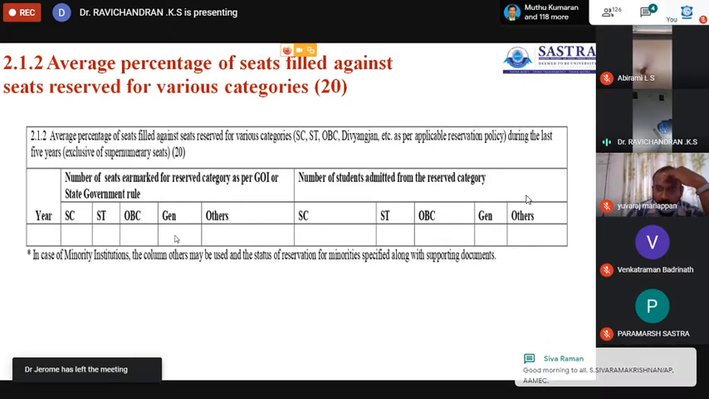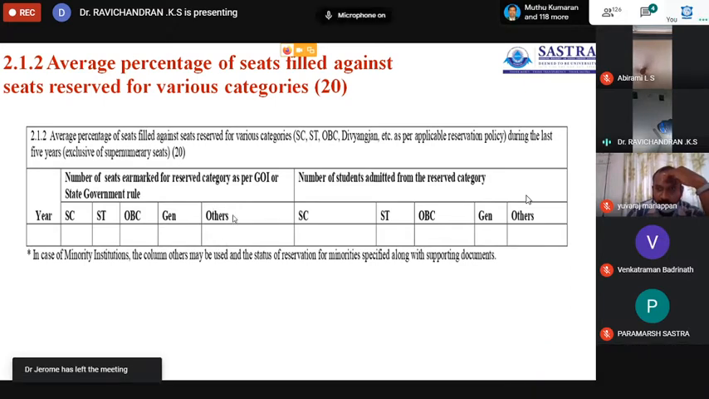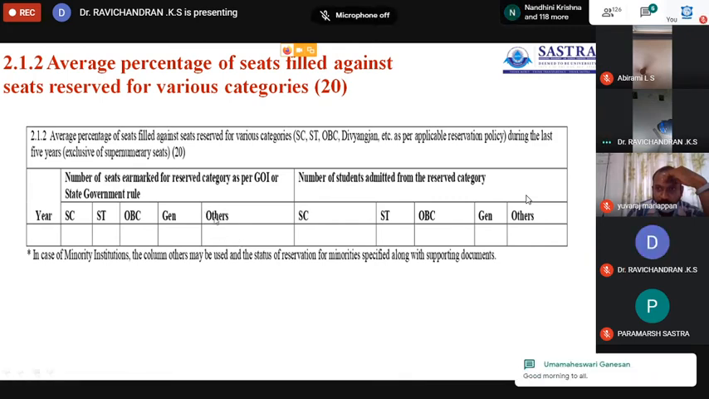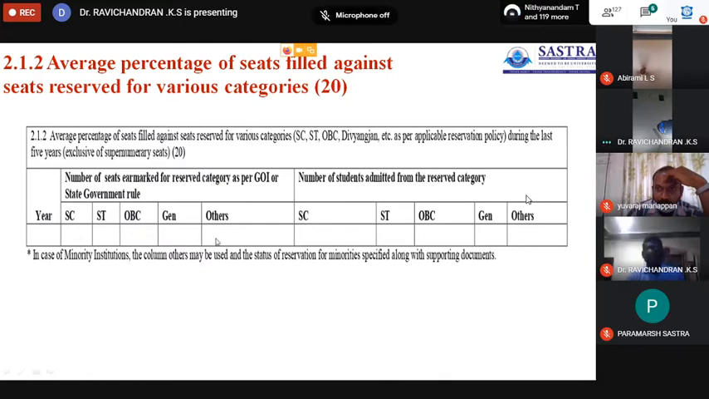If the institution is a minority institution, then under the other category, you enter the number of seats filled by minority students. If the institution is other than a minority institution, you leave the others column blank.